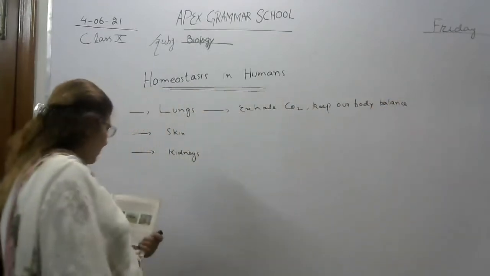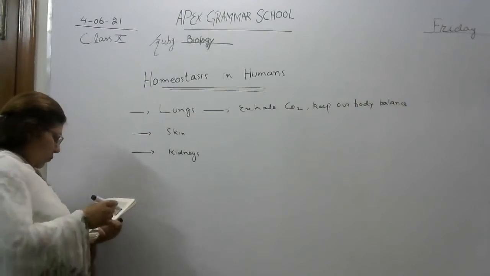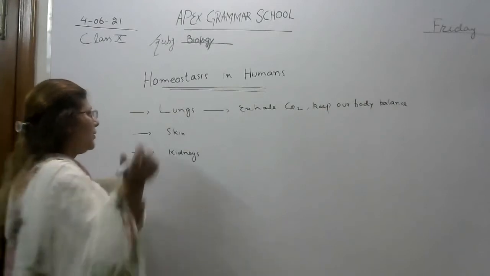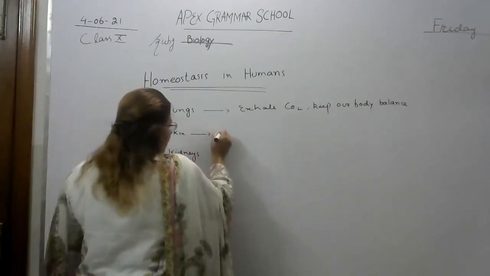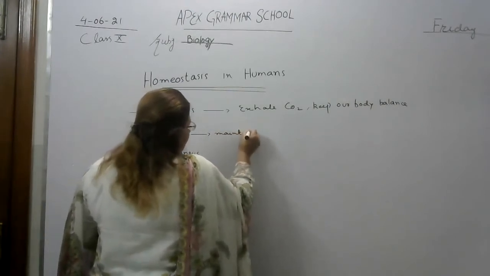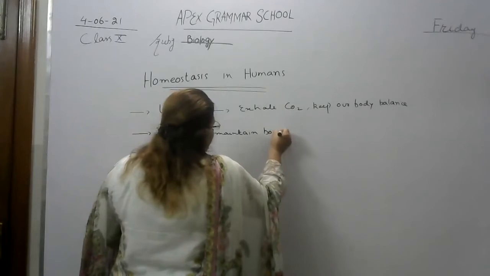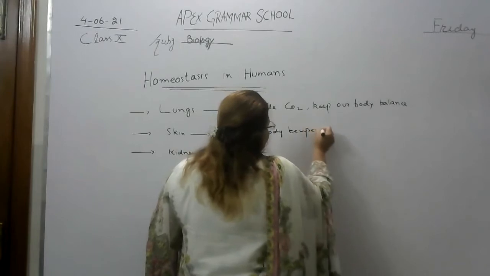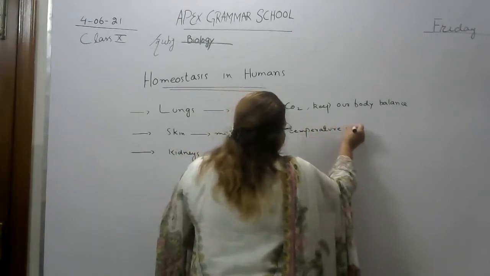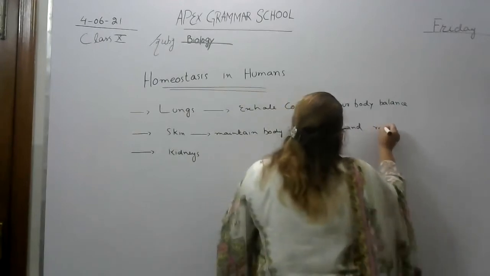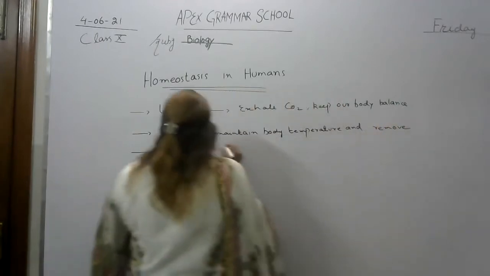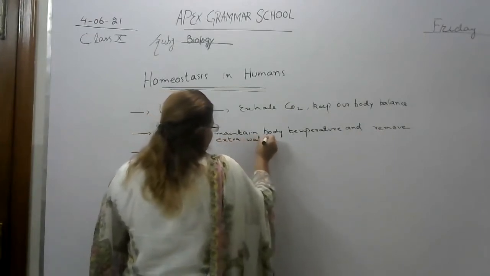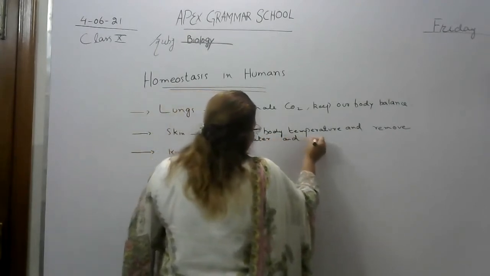Next one is skin. Skin performs a role in the maintenance of body temperature and also removes excess water and salts from the body. It maintains body temperature and removes extra water and salt.